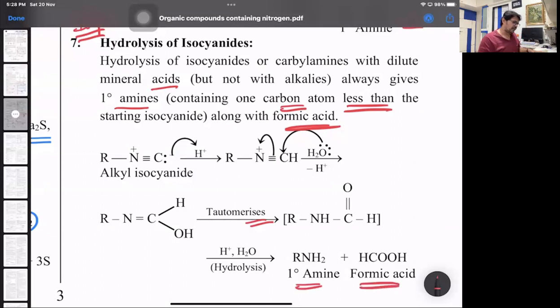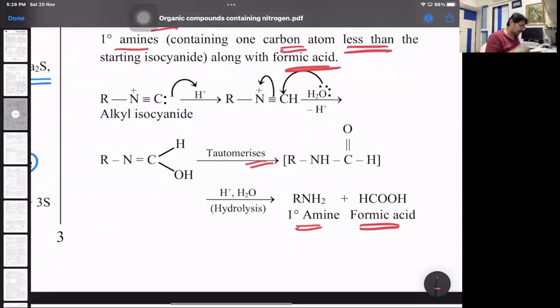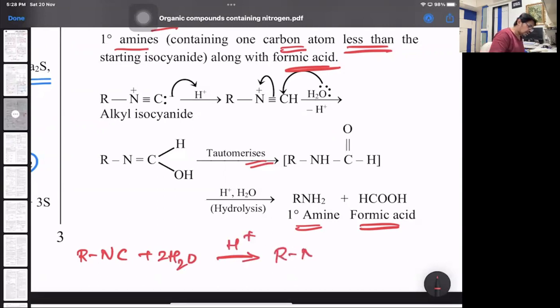So the whole reaction, if I have to write, you can put it this way. Please note this reaction, everybody, so it becomes easy for you. I'm writing a general reaction. RNC, that is isocyanide, reacts with 2 moles of water in presence of a weakly acidic medium. Then this is going to give you RNH2 plus 1 carbon atom short, given out as formic acid.